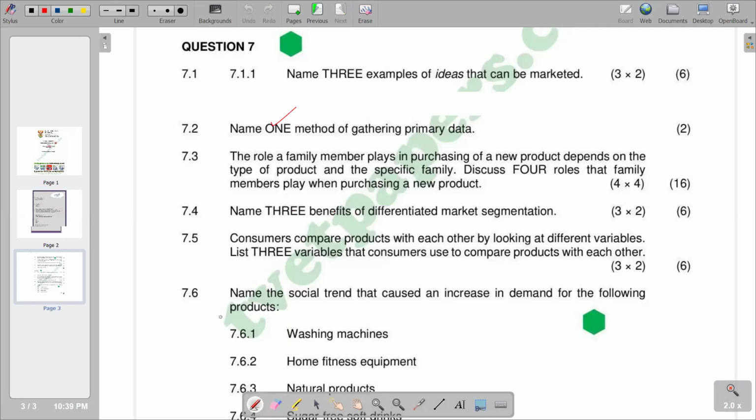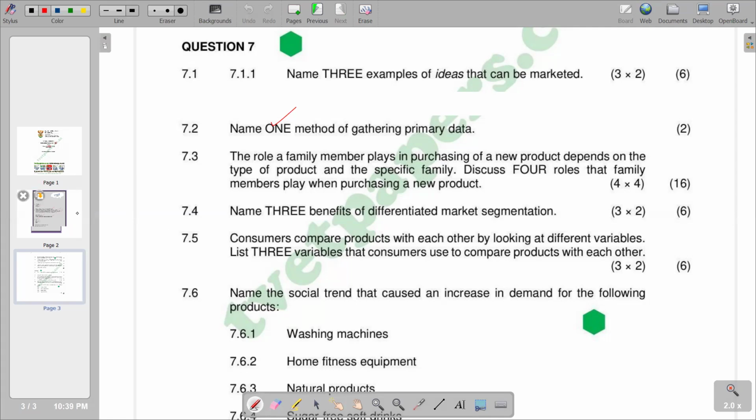So 7.6: name the social trend that caused an increase in demand for the following products. So how can the increase in demand for washing machines be caused? That's the question. If you want an increase in the demand for washing machines, what can be the cause? Obviously, if we have more women going to work, they're not going to have time to do manual laundry, so they would need washing machines.